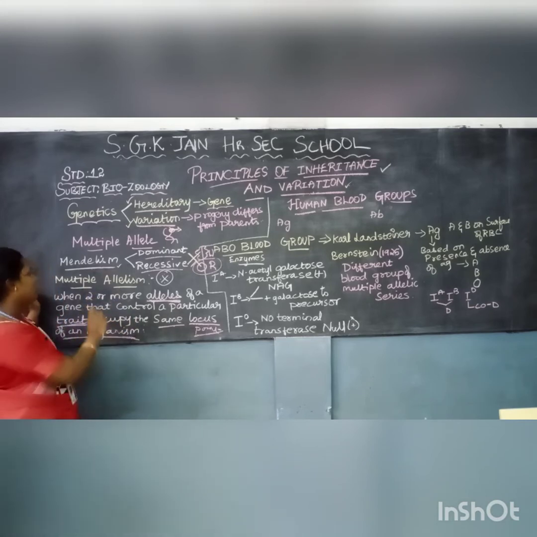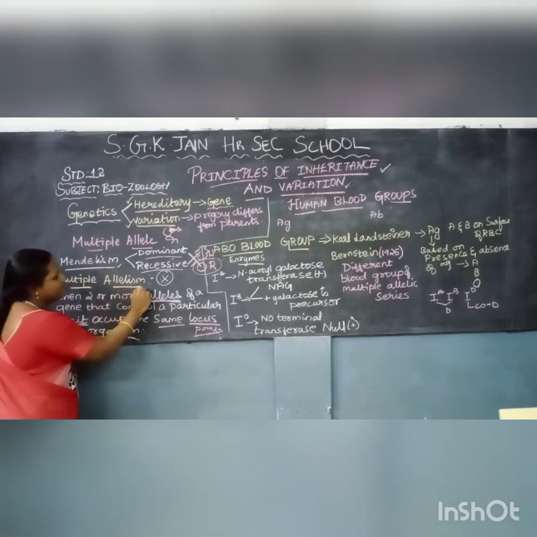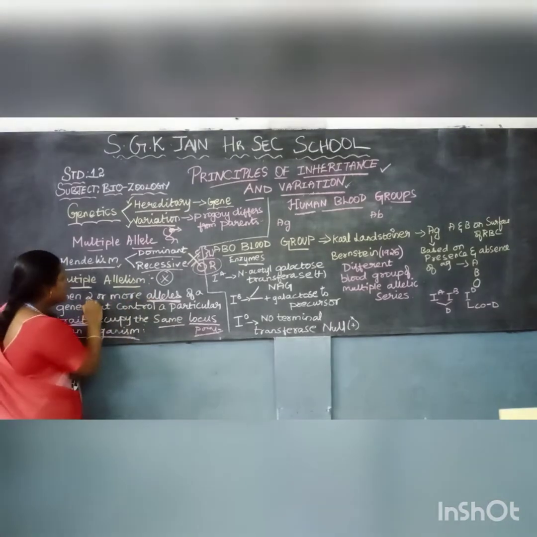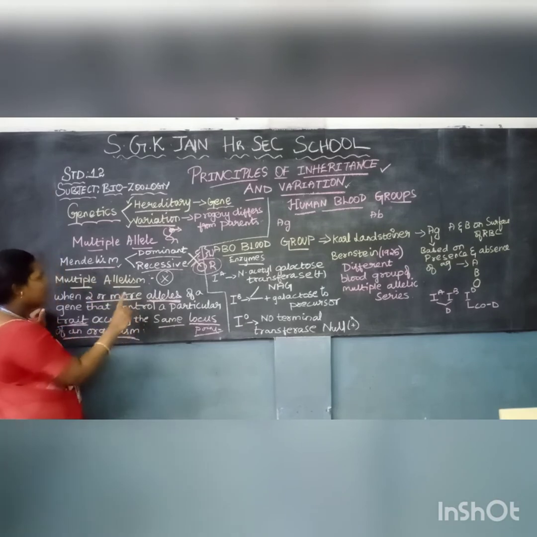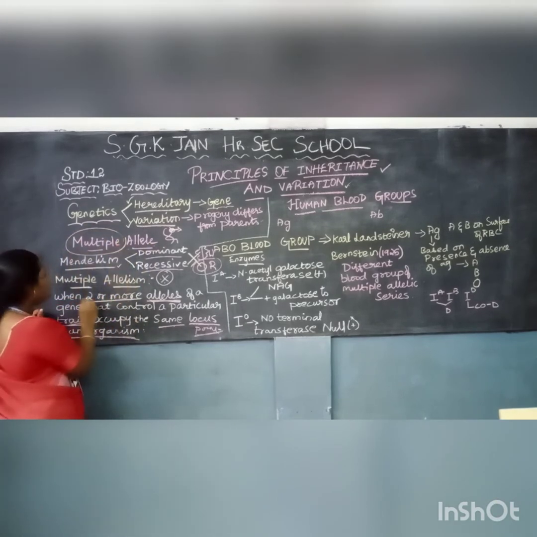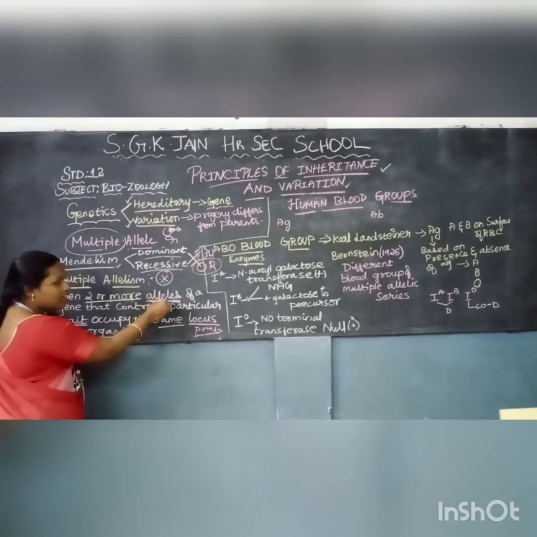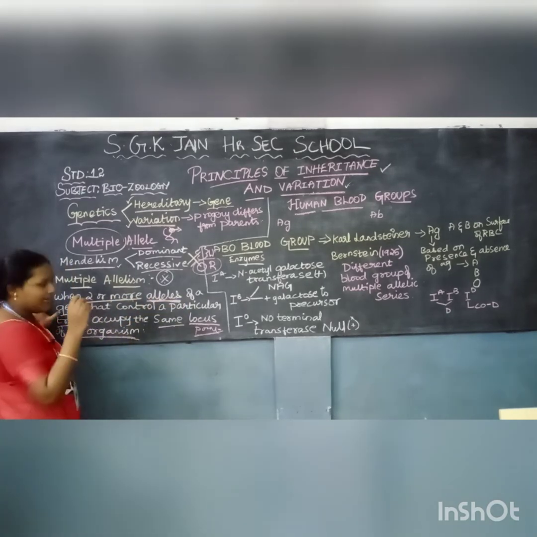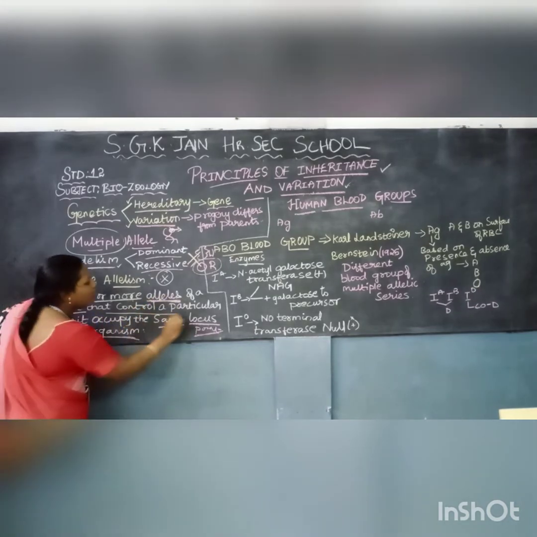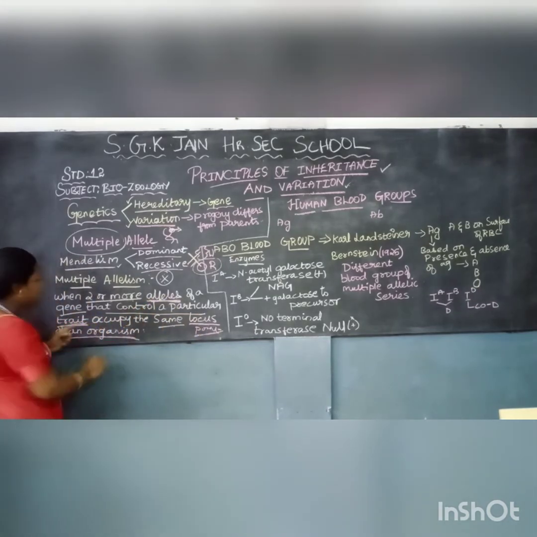Now this is new to us, multiple allelism. When two or more alleles, so here it is very important, two or more. Single means only an allele; multiple means many, right? When two or more alleles of a gene control a particular trait. Trait means character.